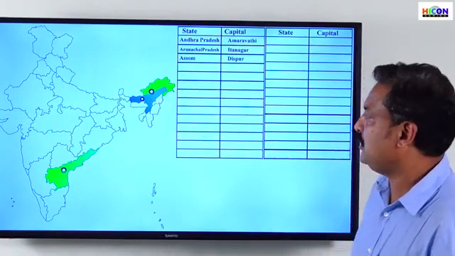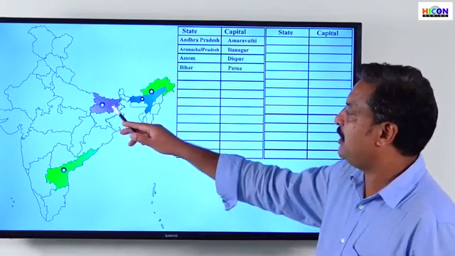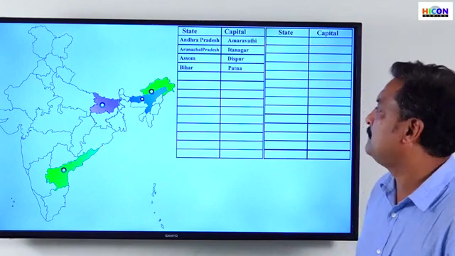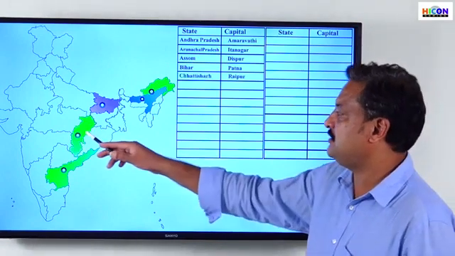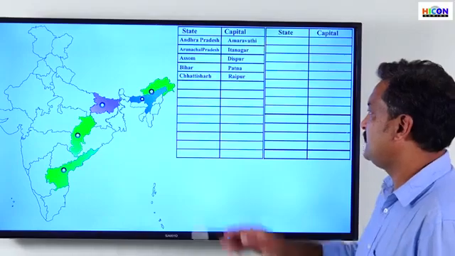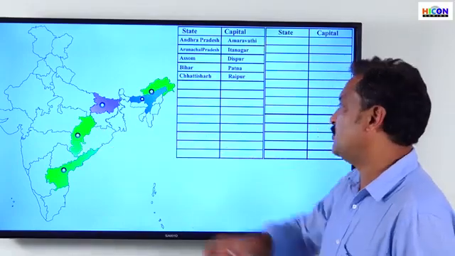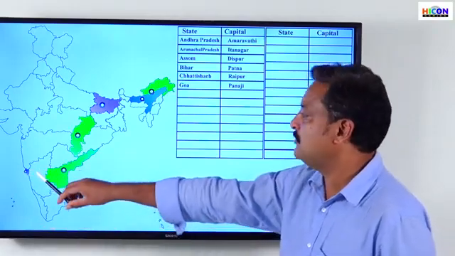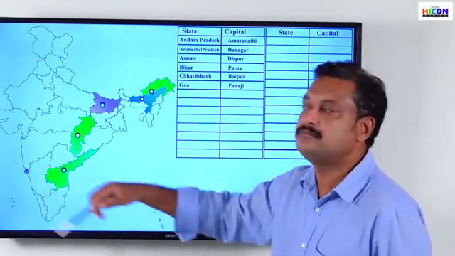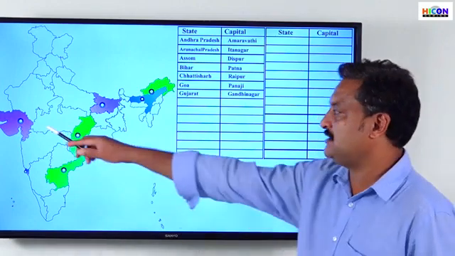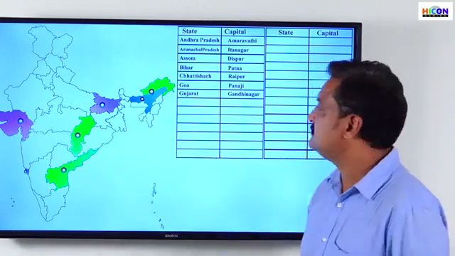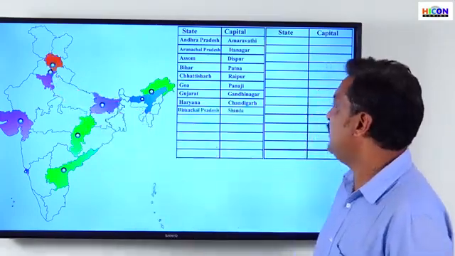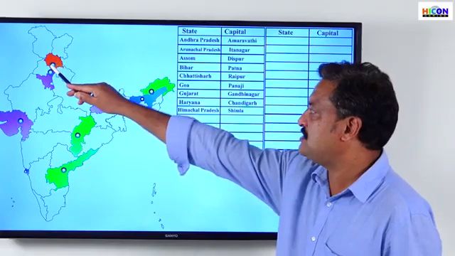Fourth one, Bihar, Patna. Next one, Chhattisgarh, Raipur. Next one, Goa, the smallest state I have told you, Goa, Panaji. The next one, Gujarat, Gandhinagar. Next, Haryana, Chandigarh. Next, Himachal Pradesh, Shimla.